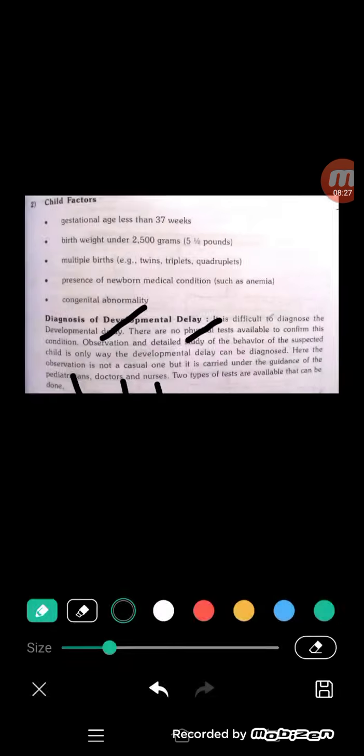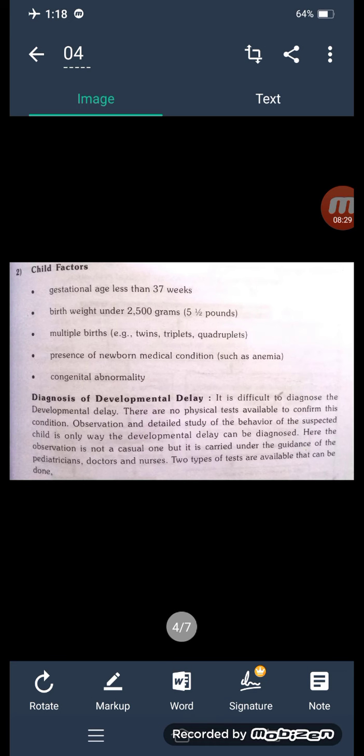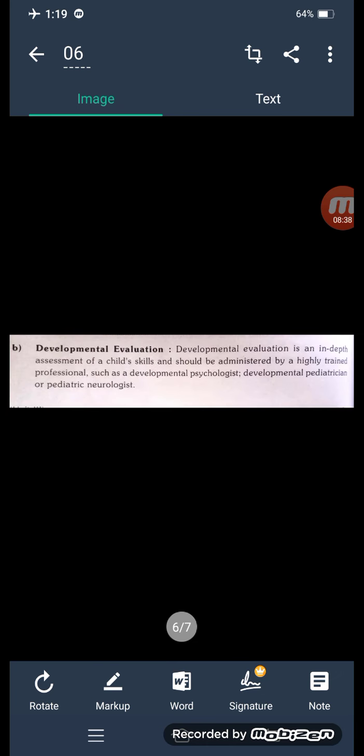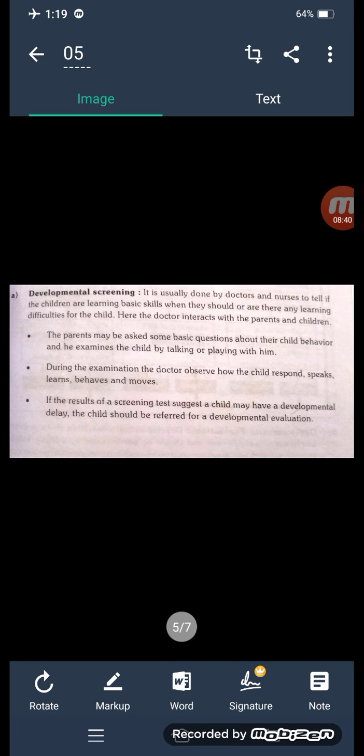The diagnosis of developmental delay is detected in two ways. One is developmental screening, and the second is developmental evaluation. What is developmental screening? It is usually done by doctors or nurses to tell if children are learning basic skills when they should, or have learning difficulties. So these learning skills and activity skills are checked in the baby by the doctors and nurses.